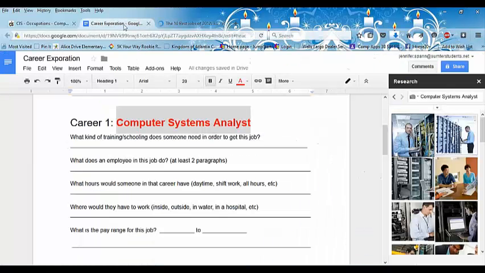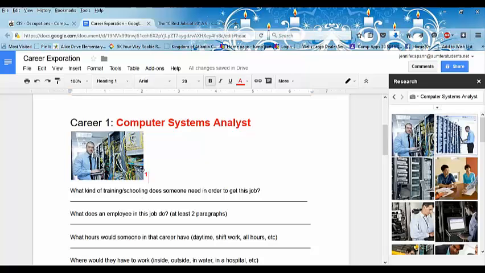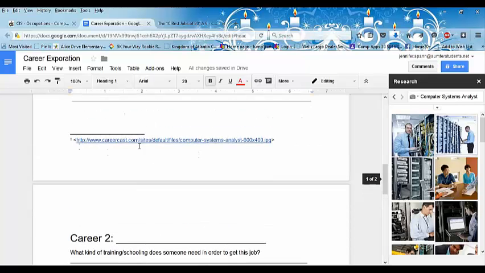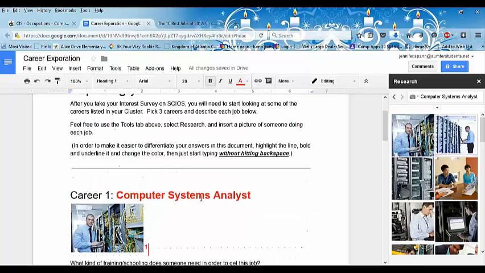So you would click on it, and drag, and drop, and there's your Computer Systems Analyst. It also does you the favor of giving you the citation so people know where you got the pictures from.